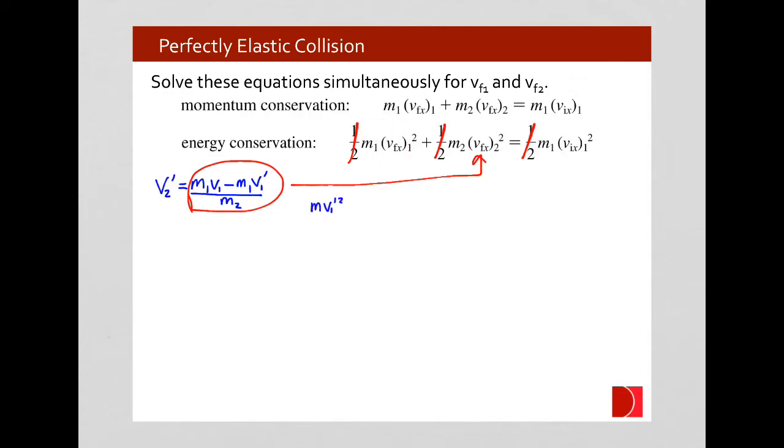This is the term that we already had. We're rewriting that. Here we have a mass 2, and that mass 2 is multiplied by the final velocity of the incident particle, which we are replacing with our expression from the momentum equation.